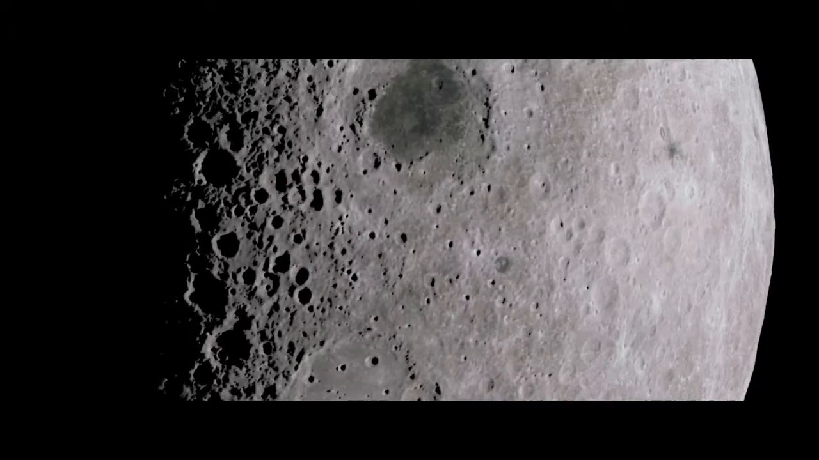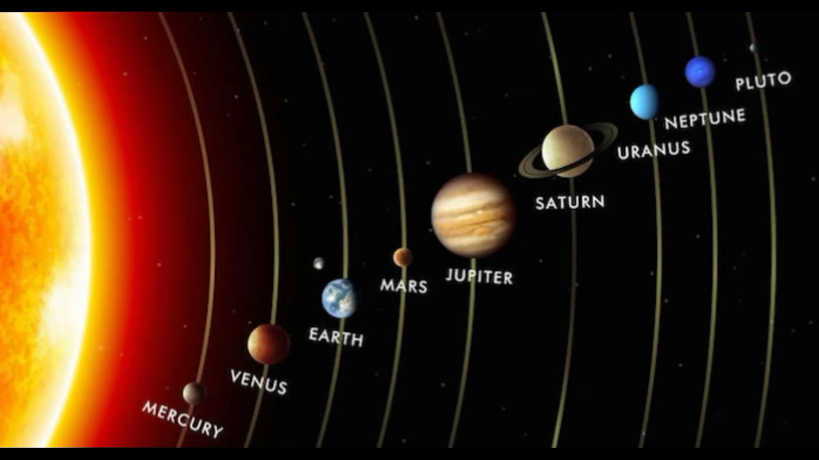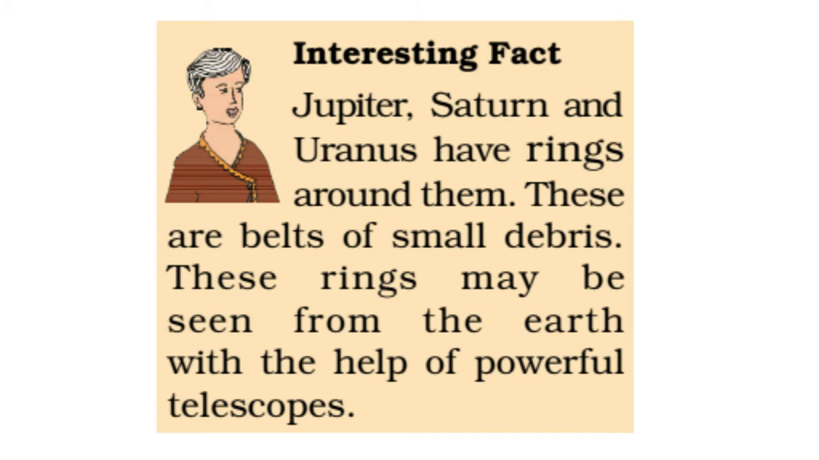The moon that we see in the sky is a satellite. It is a companion of earth and it moves around the earth. Like earth, there are 7 other planets that get heat and light from the sun. Some of them have their own moons too. An interesting fact: Jupiter, Saturn and Uranus have rings around them. These are belts of small debris, small rocks. These rings may be seen from the earth with the help of a powerful telescope.